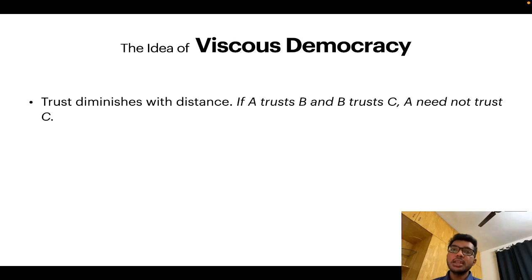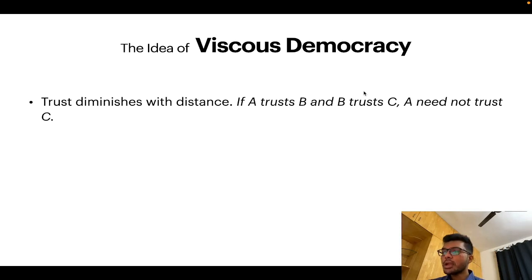Trust may diminish with distance, and we did not account for that. So if A trusts B and B trusts C, A need not trust C. Just because A is trusting B and B is trusting C, A need not trust C.